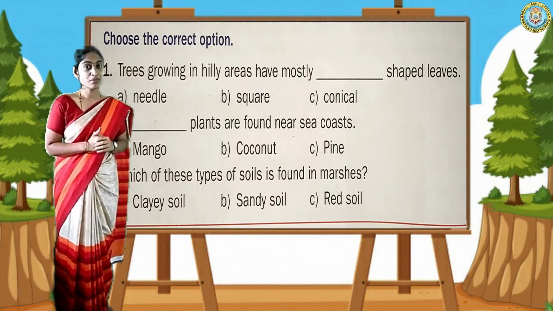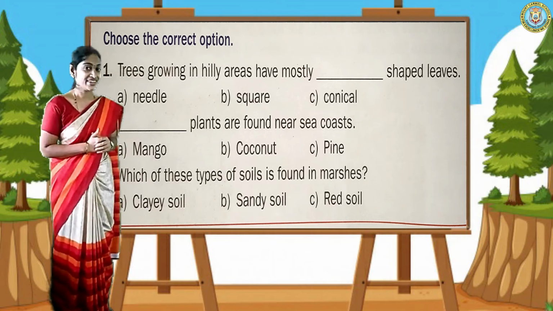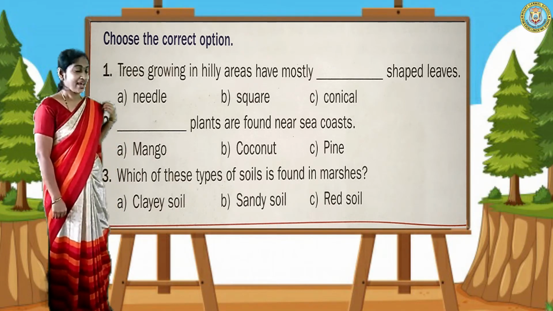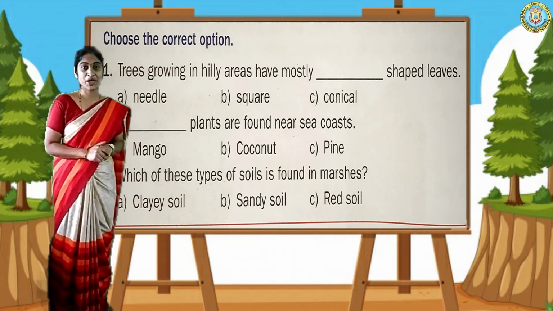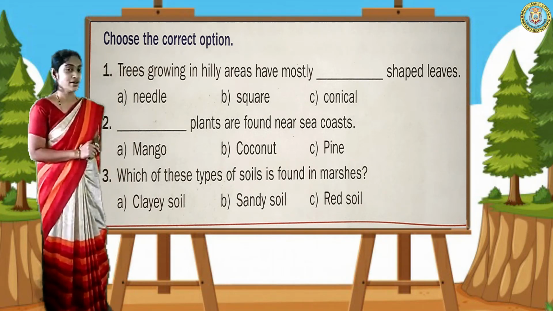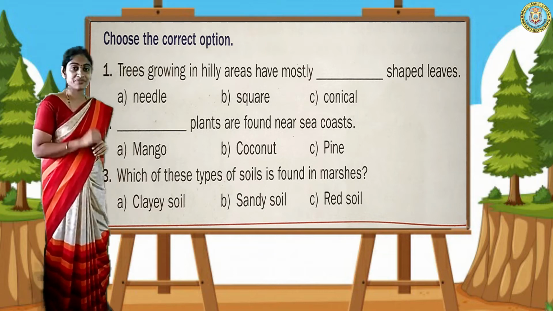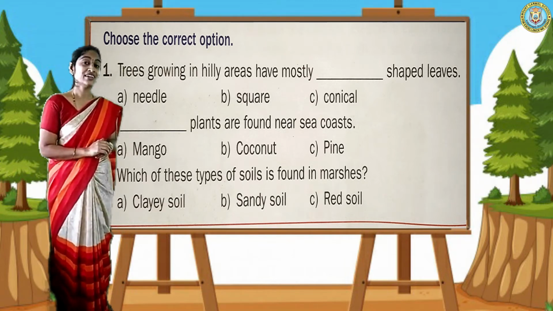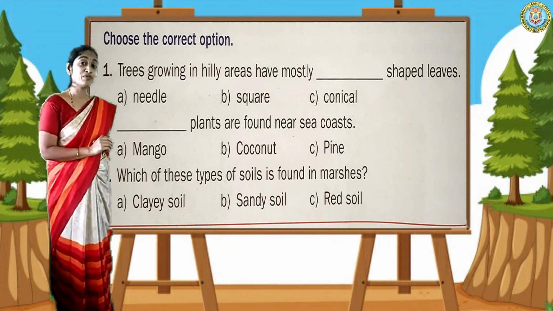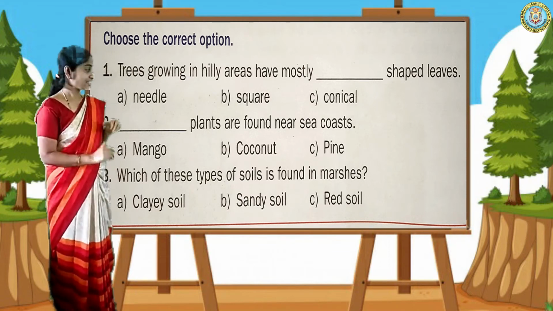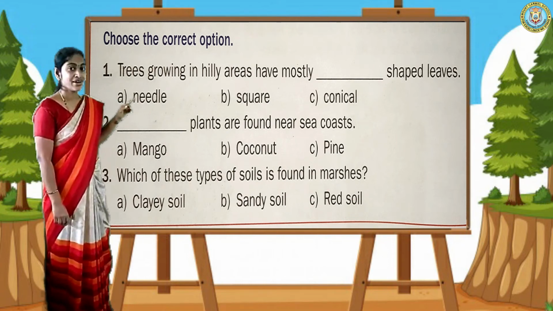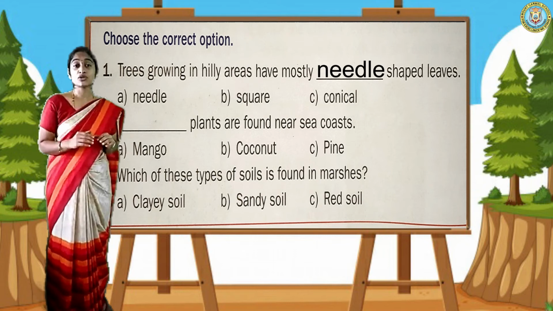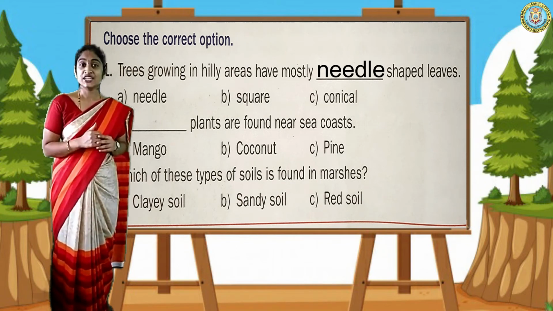Let us check out some points. Okay, here I have one image, and in that some questions are there. The first question: in the mountain area, what shape do the leaves become? Yes, here there are some options. Very good. The first one, needle shape. In the mountain area, leaves are in needle shape.